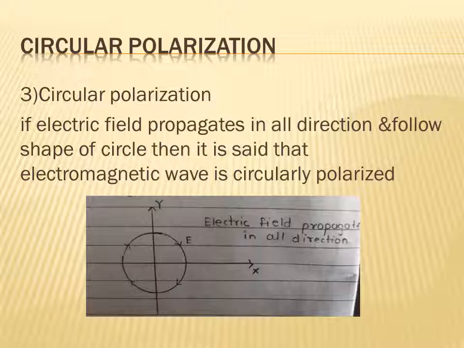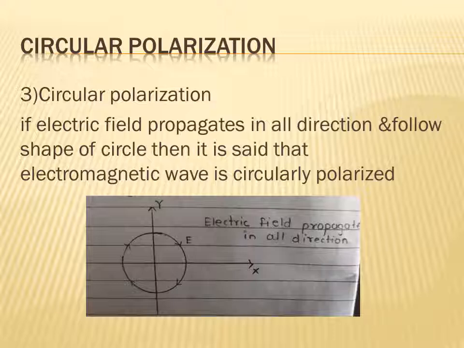First one is the horizontal, next one is the vertical. If your electric field is parallel with the earth surface, then it is called horizontal polarization. If electric field is perpendicular with the earth surface, then it is called vertical polarization.